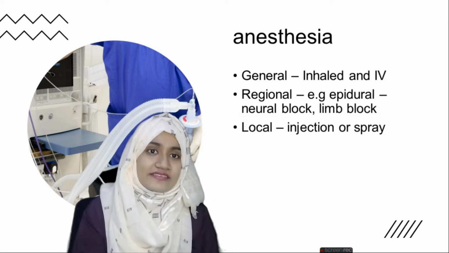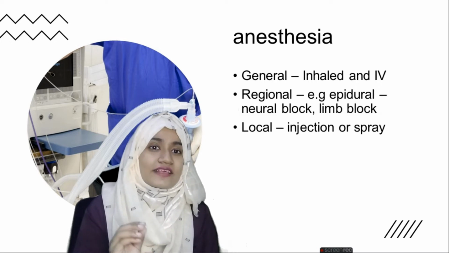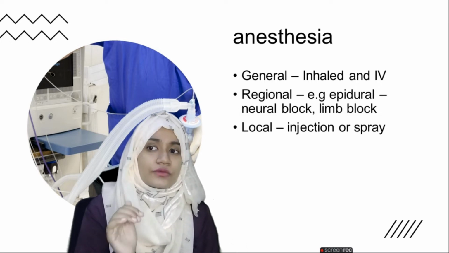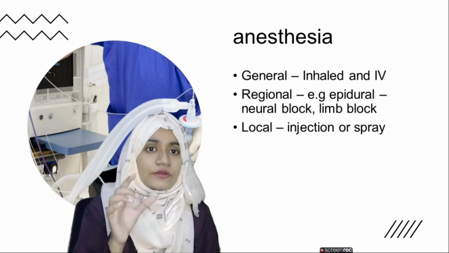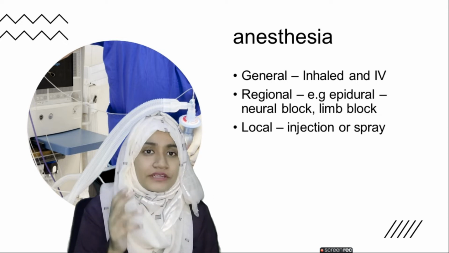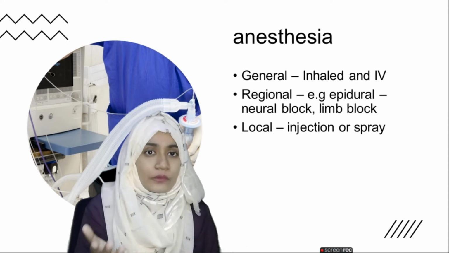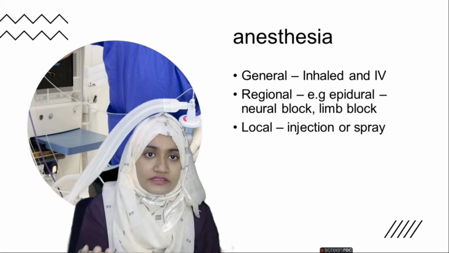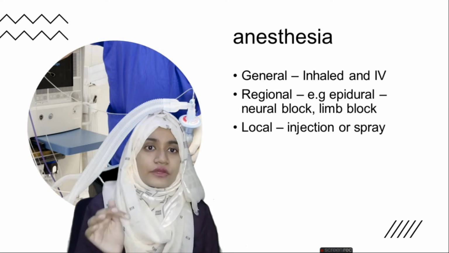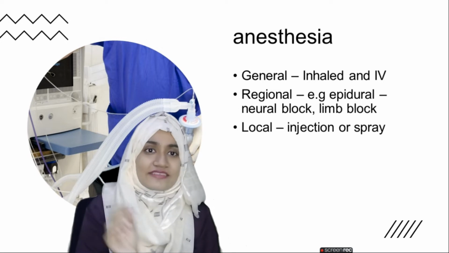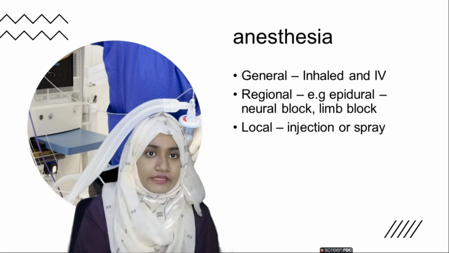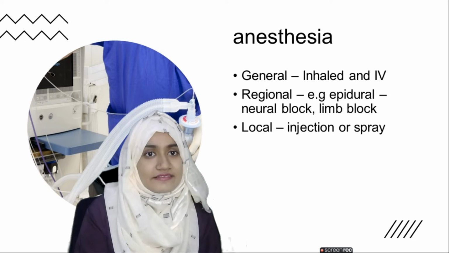And the regional anesthesia means that you are just providing no sensation to a particular area, like a particular region, the stomach region, the epidural region, right? You are providing anesthesia to a particular area and removing the pain sensation from that area. That is a regional anesthesia, right?